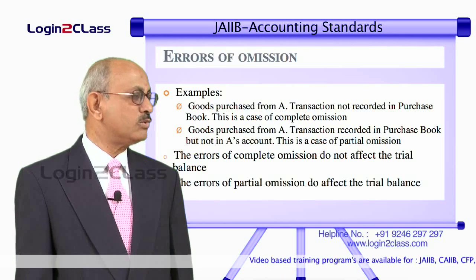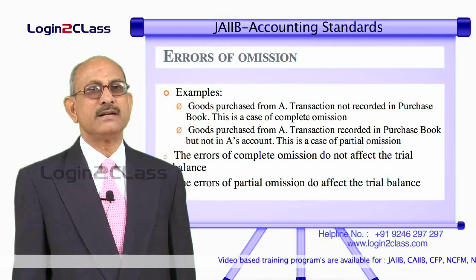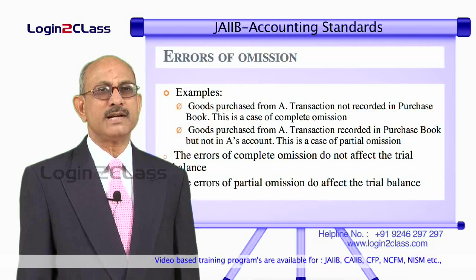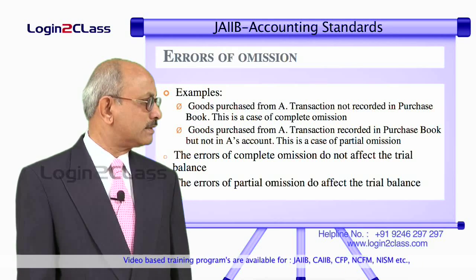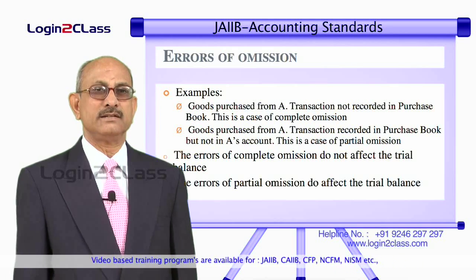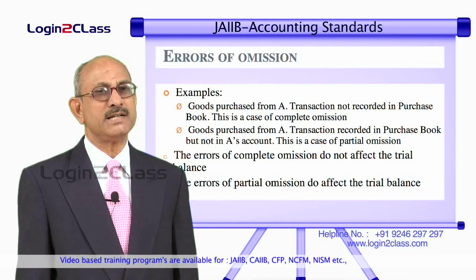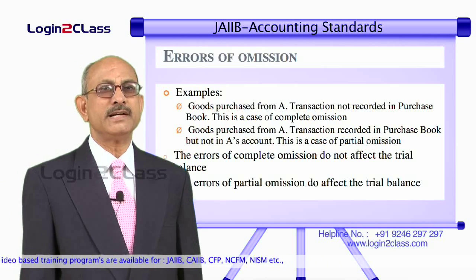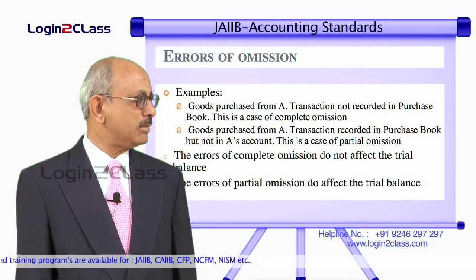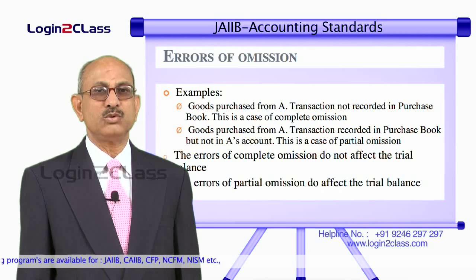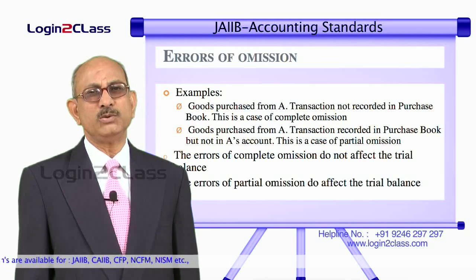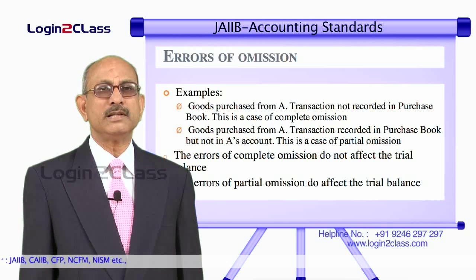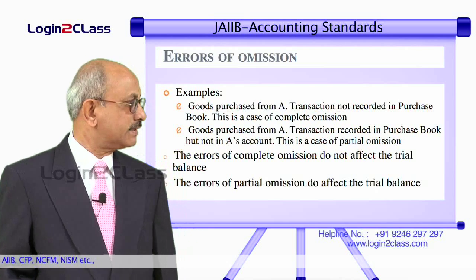But if it is taken only on one side and not taken on the other side, that is a partial omission, then the trial balance will not tally, in which case it becomes easier to detect such errors. So normally partial omission errors are easy to detect because they can be detected by the trial balance not tallying, whereas errors of total omission are not usually detected by tallying the trial balance. They have to be detected by some other means and thereafter corrected.